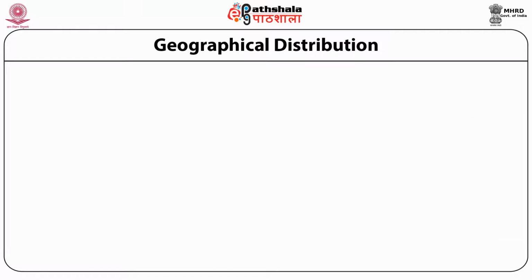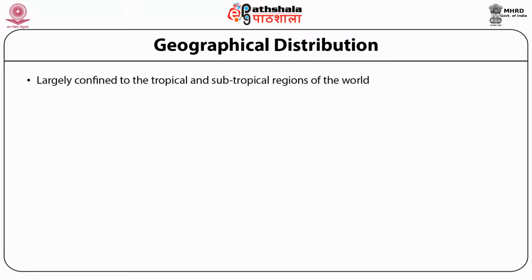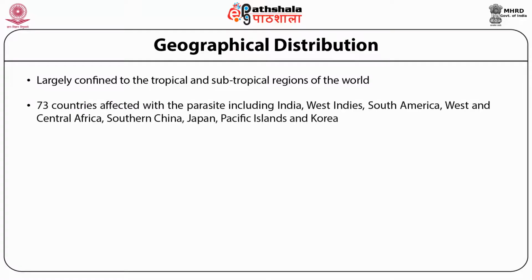Where can you find this parasite geographically? Is it present everywhere throughout the world, or is it confined to some portions only? The worm is largely confined to the tropical and subtropical regions of the world. It is known to affect 73 countries, which include India, West Indies, South America, West and Central Africa, Southern China, Japan, Pacific Islands, and Korea.